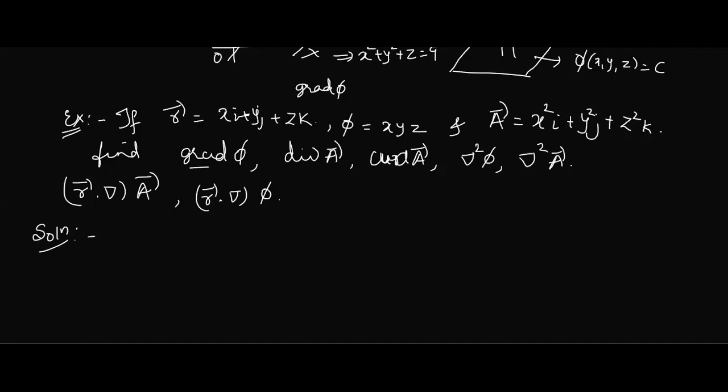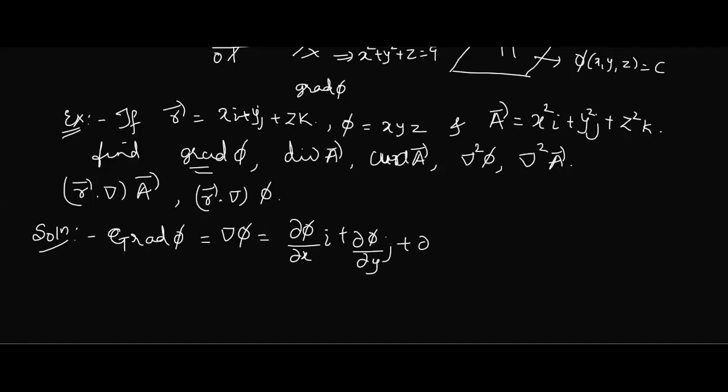First we have to find the gradient of phi. Capital G or small g, no matter. The definition should be 100% right. Tell me, what is the gradient of phi? Grad phi is dou phi by dou x i plus dou phi by dou y j plus dou phi by dou z k.